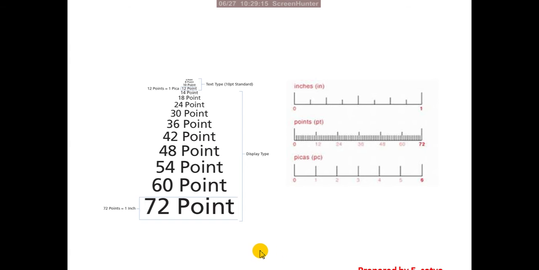See the difference between the least, 4 point, to the maximum, 72 point. Depending on our design requirement and usage, we choose between 4 to 72 points. These are the default available font sizes. Right.